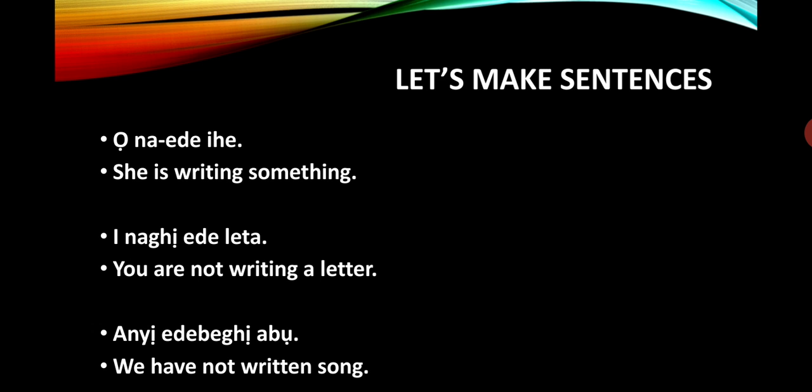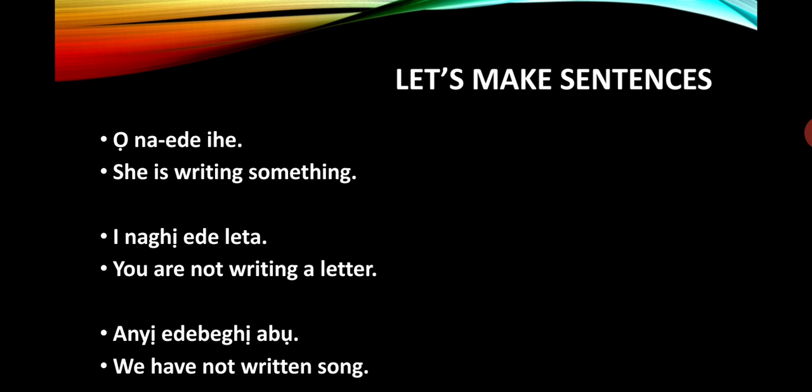Now, let's make sentences. Ọ na-ede ihe. Ọ there is a pronoun. So it means she is writing something. Can you see? Ọ, the pronoun. Na-ede, the verb. And then ihe. It's something the person is writing. So, ọ na-ede ihe. She's writing something. Ị naghị ede letter. Now you can see it. Ị means you, singular you. Naghị ede, are not writing. Then letter means letter.